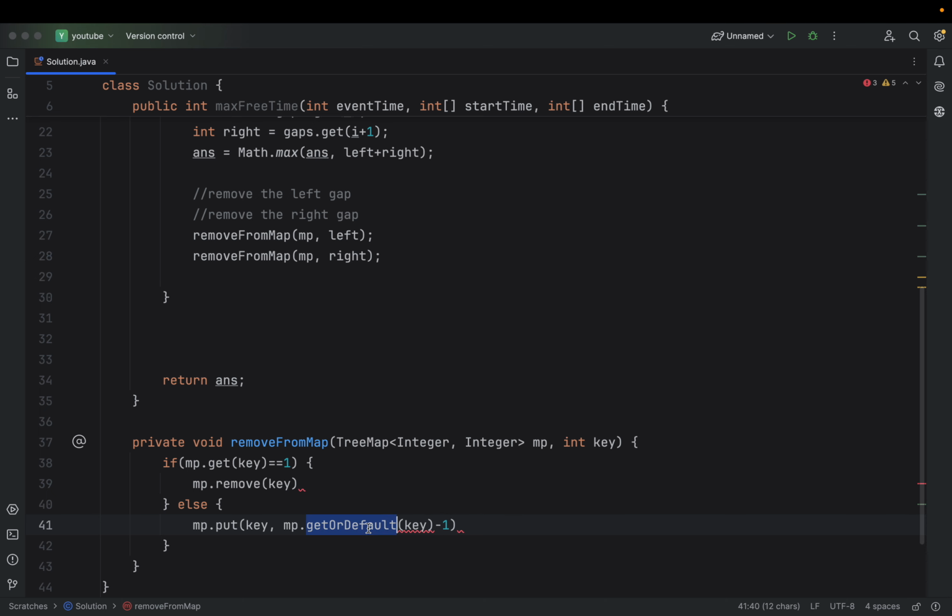The value should be okay here. For get, I don't need to use default here, and I need to add a colon, that's it.